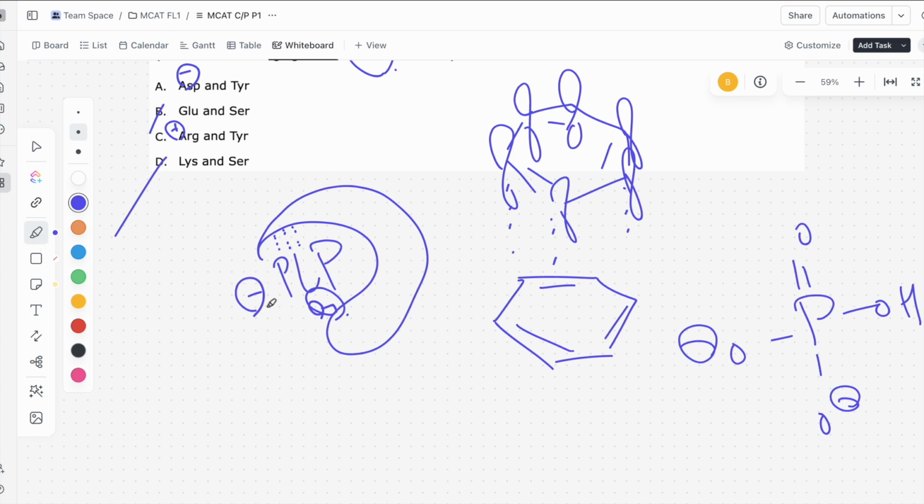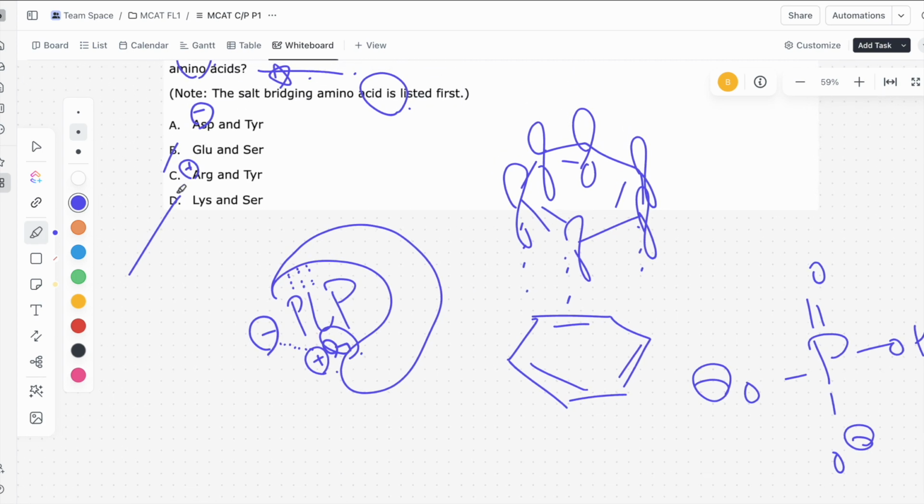So in order for a salt bridge to form, if this PLP molecule is negatively charged, then the amino acid that's forming the salt bridge is going to have to be positively charged, right? Opposites attract. So which one of these is positively charged? It's going to be the arginine, making C the correct answer.